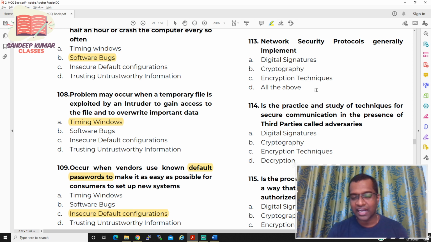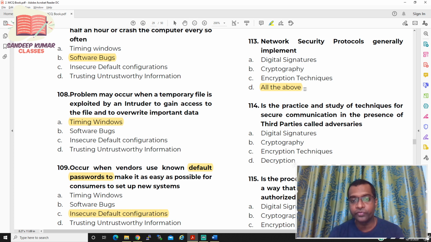For this particular question, network security protocols implement digital signature, cryptography, and encryption techniques as well. So the option is all of the above. The answer for question number 113 is option D, all of the above.